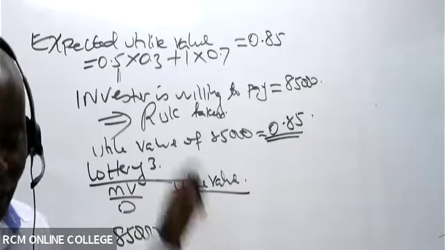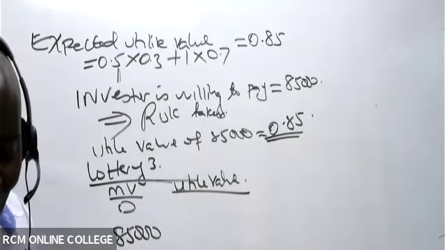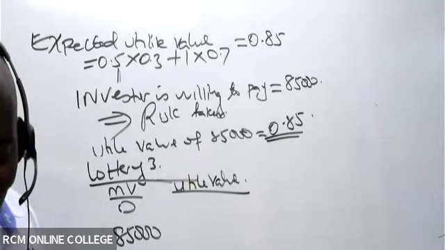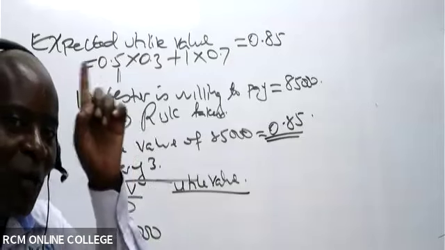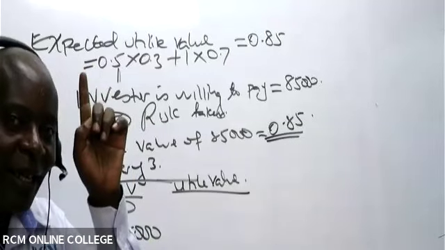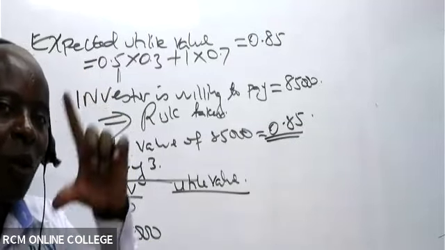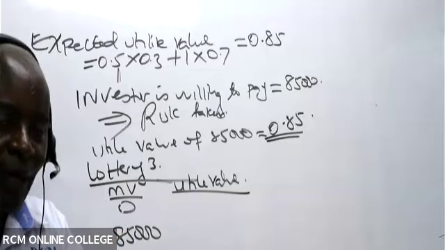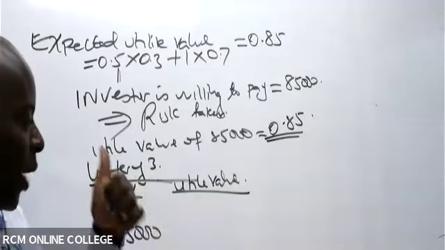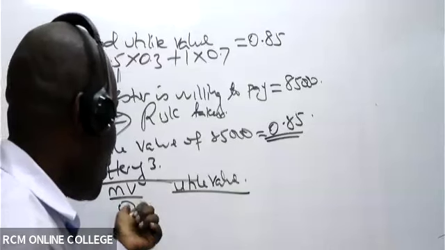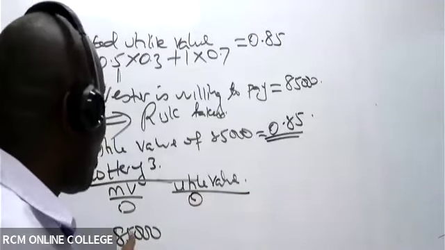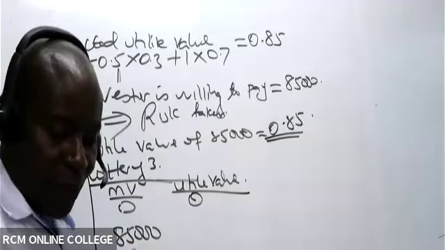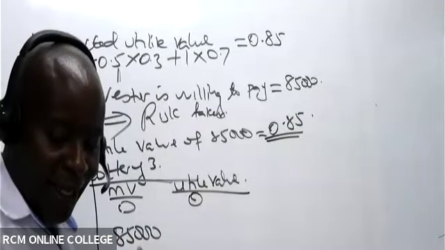Tuko tumeshapata kwa lottery 1. Lottery 1 umetupatia utile value. Si uko na monetary value ya 0 kwa lottery 1. So utile value hapa inafaa kuwa 0. How about utile value for 85,000? Utile value for 85,000 ni ngapi?